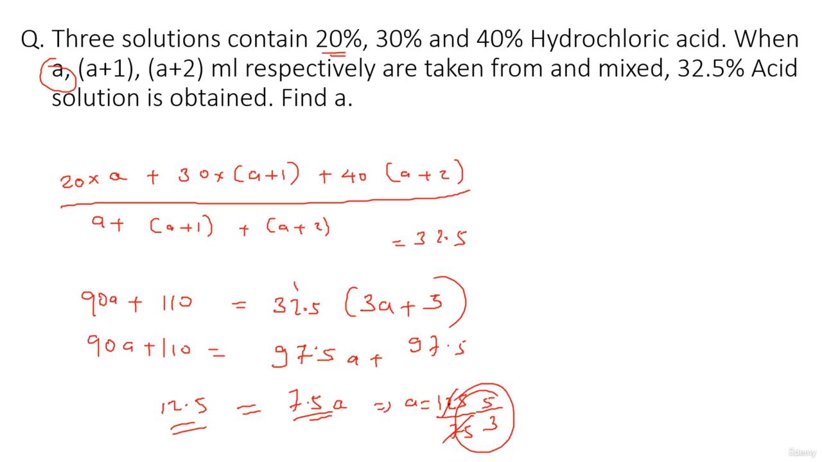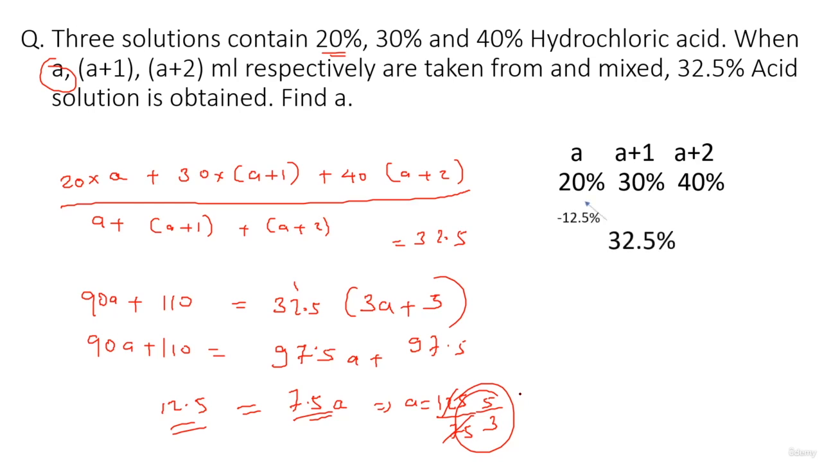Okay, now this might look to be a very calculative approach. Yes, that is, but it's a very direct way to solve this given question. Now we'll see a very quick method to solve the same question without much calculations. Let's see how we do it. So the quantities given are A, A plus 1 and A plus 2 ml, right? So what we do is we write the concentrations, the percentage of the acid just below the quantities. The average is given as 32.5.